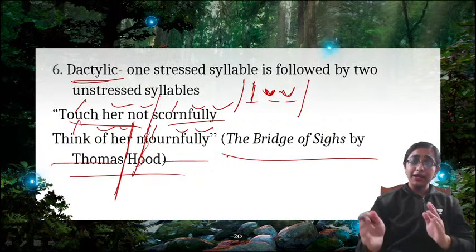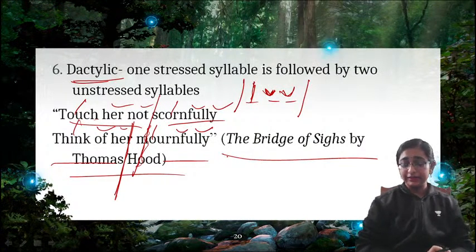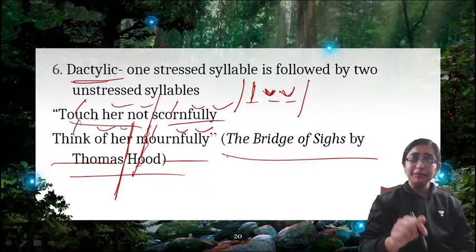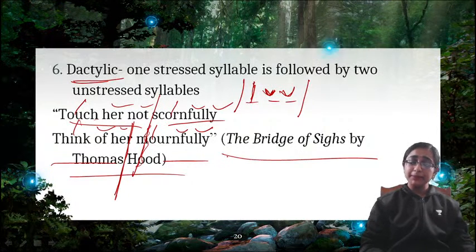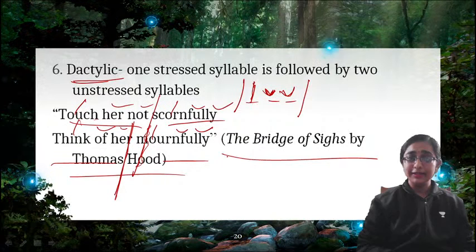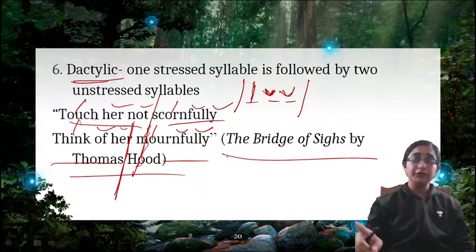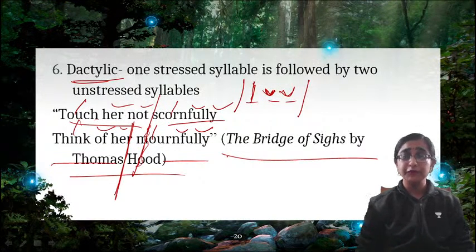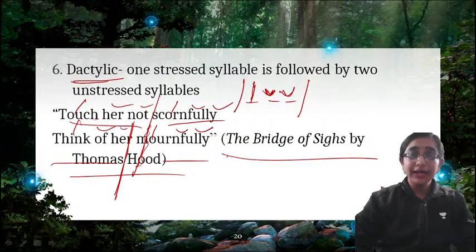So dactylic is the opposite of anapest, which means that the first syllable is stressed and the next two syllables are unstressed. And what happens in anapestic? The first two syllables are unstressed and the third syllable is stressed. Okay, clear up to dactylic? Touch her not scornfully, think of her mournfully. This is dactylic. Okay, so clear up to this point?